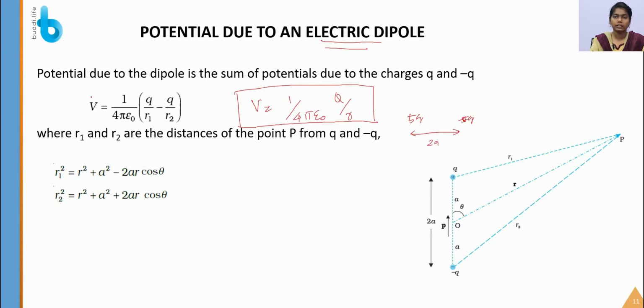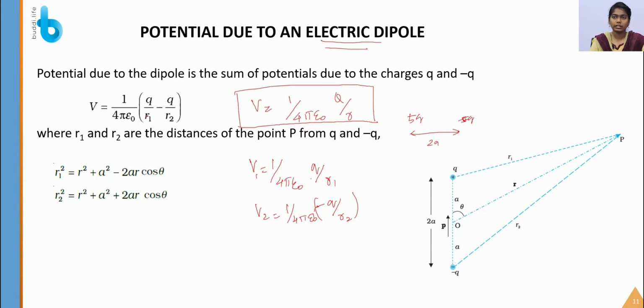Let us find the potential due to a dipole, which is the sum of the potentials due to the charges q and minus q. First we write the equation for the potential due to the charge q, which is V1 equal to 1 by 4 pi epsilon naught q by r1, where r1 is the distance from the point P. Next, the potential V2 is equal to 1 by 4 pi epsilon naught times minus q by r2. By adding these we get the total potential.